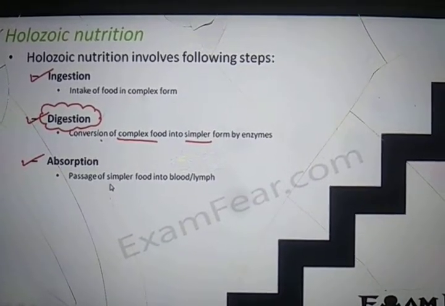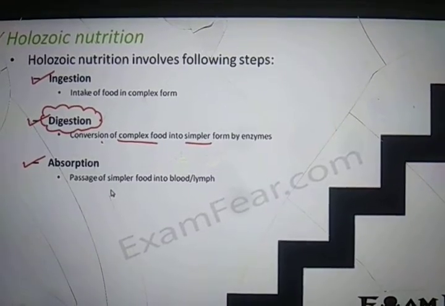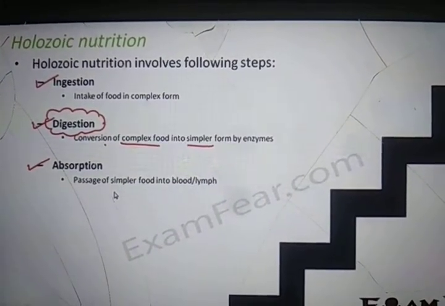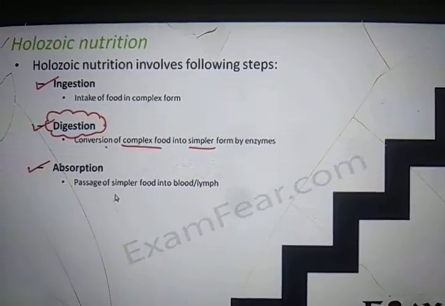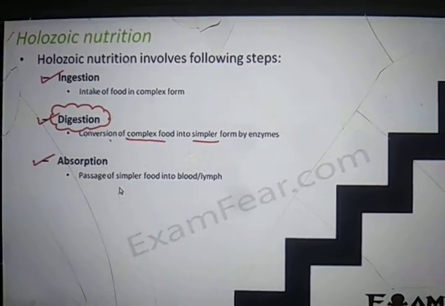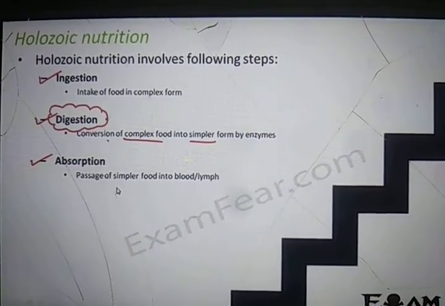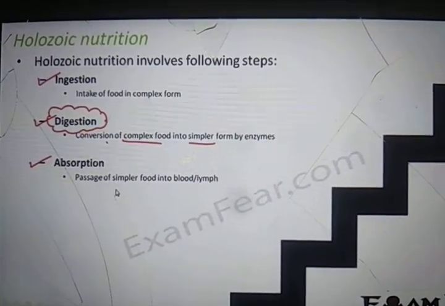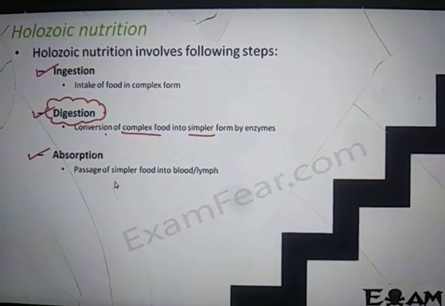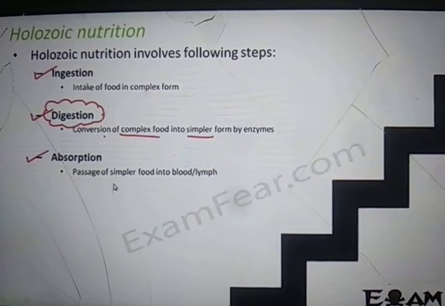The simple food is now absorbed by the body. And how is it carried to the different parts of the body? It is transported through the blood or lymph. Lymph is also a fluid like blood which flows throughout the body. We will not get into the detail of these. But we are talking about the blood in our entire body.